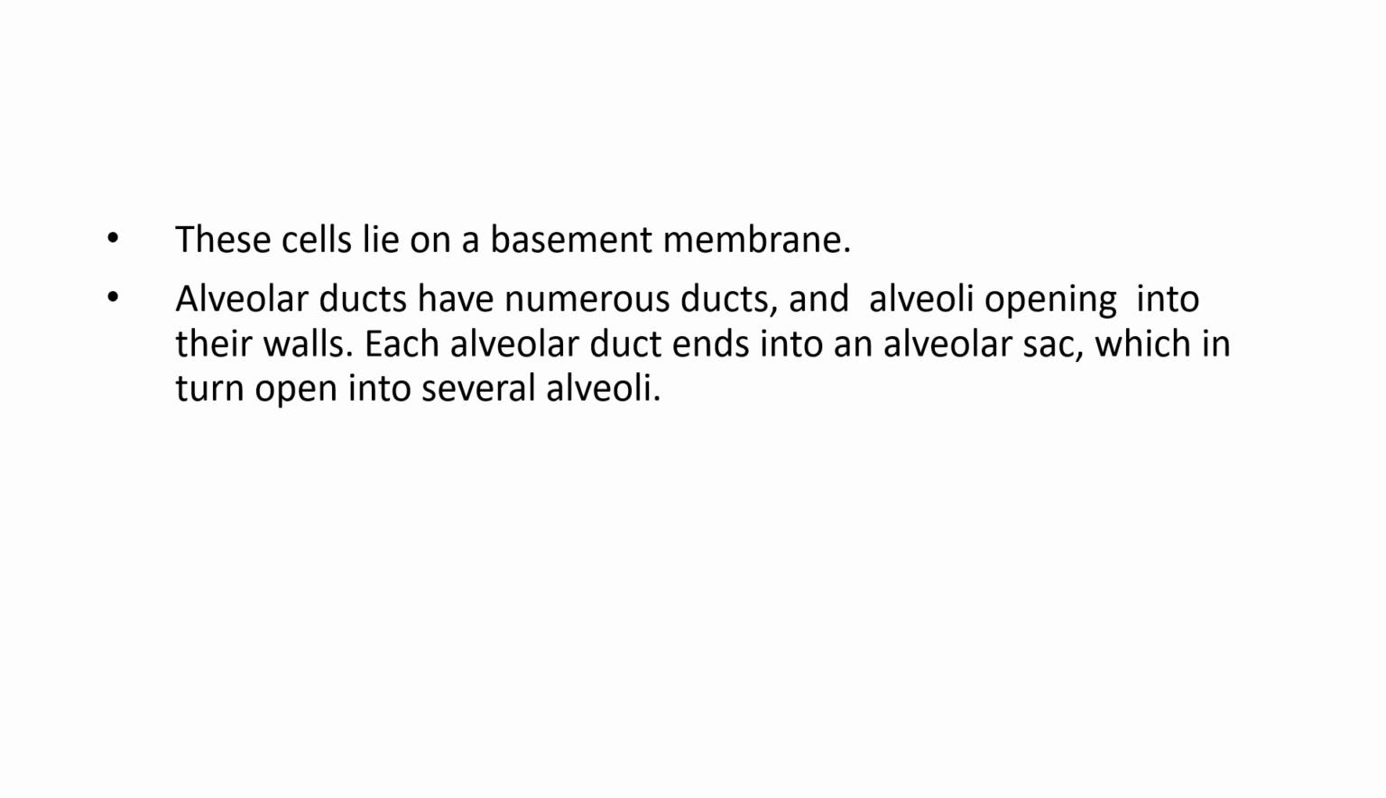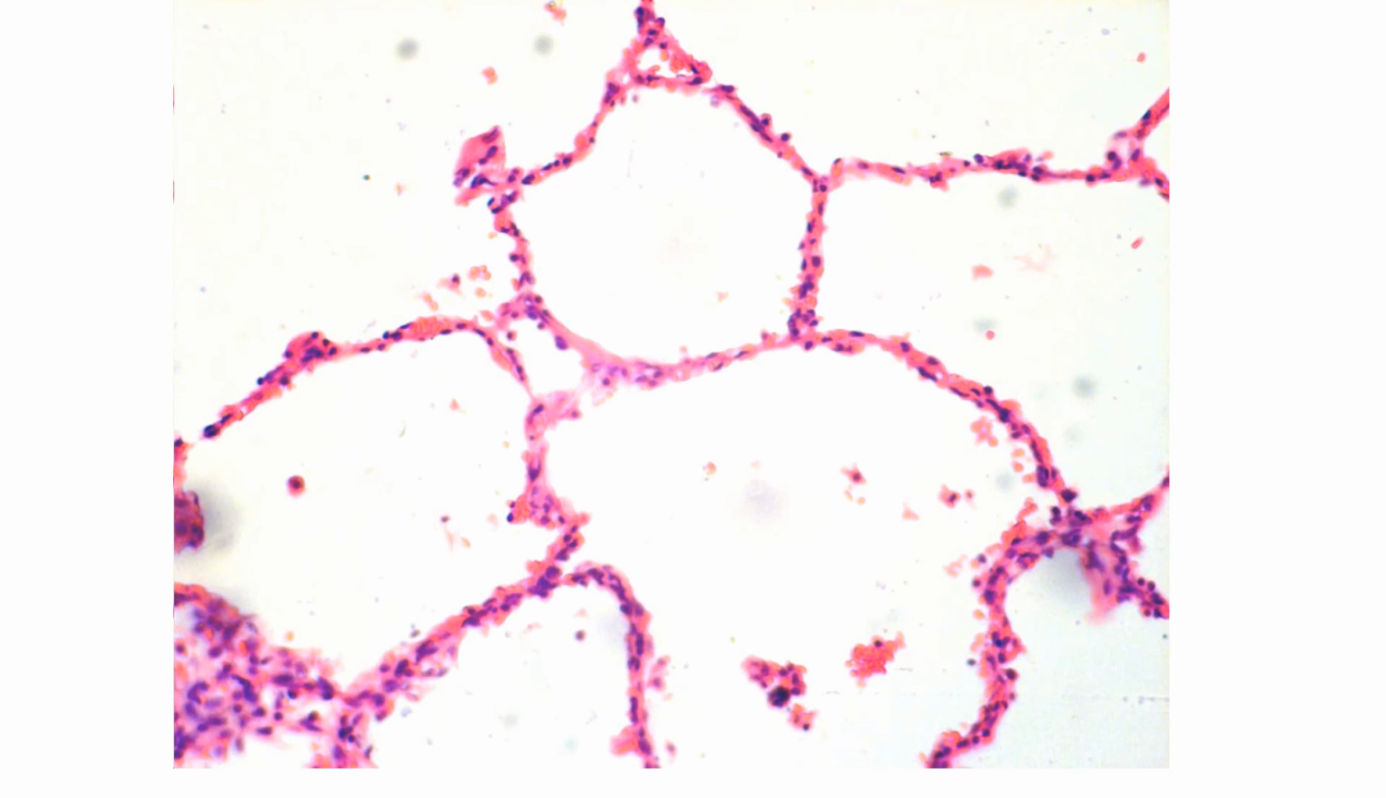These cells lie on the basement membrane. Alveolar ducts have numerous alveoli opening into their walls. Each alveolar duct ends in the alveolar sac, which in turn branches into several alveoli. So you can see these are the alveoli under high power, and you can see these rounded cells, which, since they are larger in size, cover 5% of the alveolar area. The rest is all covered by the pneumocyte 1.